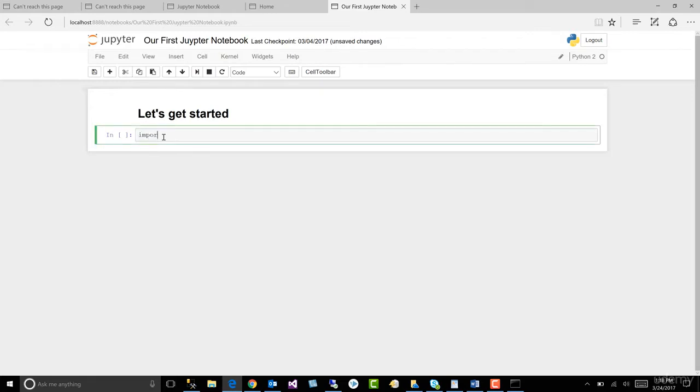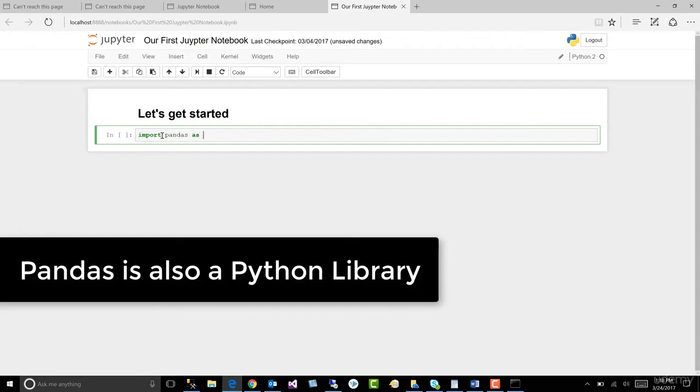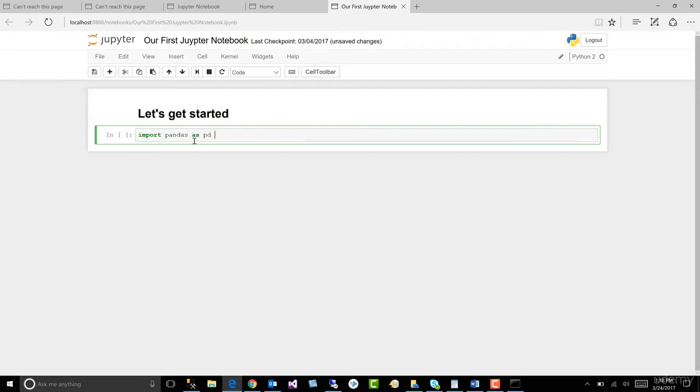Right? Let's write some code. Let's import pandas. Pandas is a library, as PD. We're going to import pandas. We're going to alias it here as PD, so all you have to type is PD to be able to use pandas. Control, Enter again. It's running. You can see the little asterisk, and now it's finished.